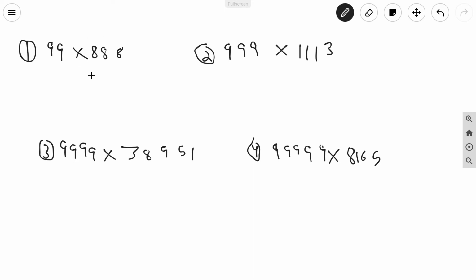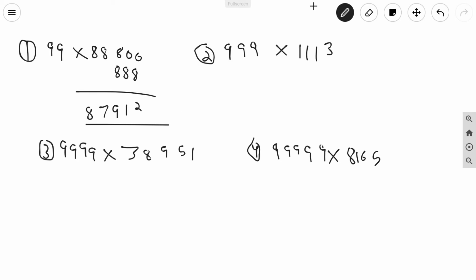So 99 into 888. According to the trick, first see the number of digits in the series of 9. Here it's 99, so there are 2 digits. So put 2 zeros after 888. Now below it write the number with which we are multiplying, which is 888. Now just subtract simply. 10 minus 8, 2. 9 minus 8, 1. 17 minus 8, 9. 7 minus 0, 7 and 8 minus 0, 8. So we have got our answer. 99 into 888 is 87912. So this was what I did.